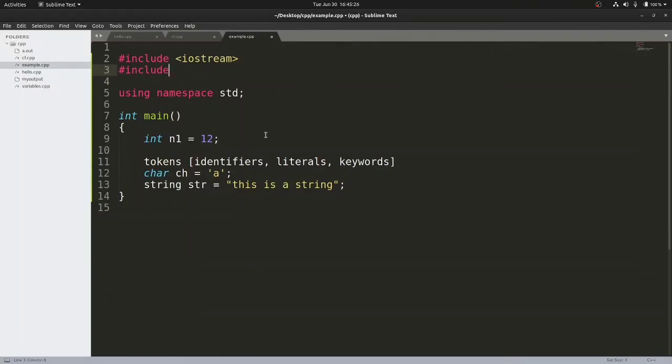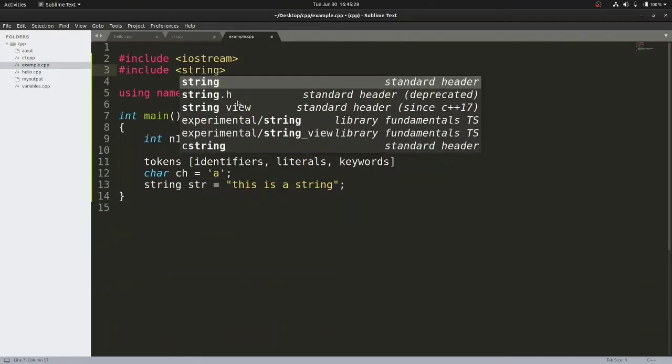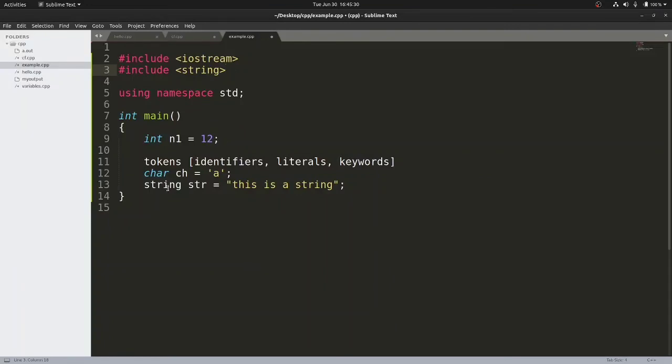If you want to use this string data type, you have to include a header file called string. Actually this string data type is not supported by C++ by default. So we need to include the header file string, which has all the functionalities, in order to use strings properly in our C++ programs.